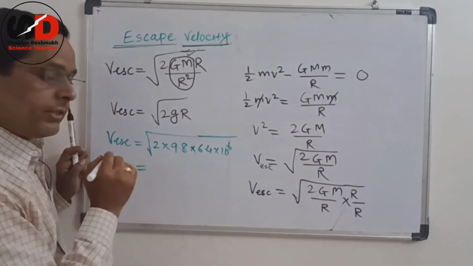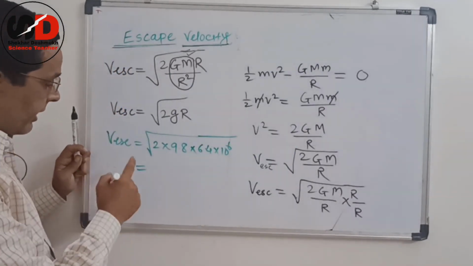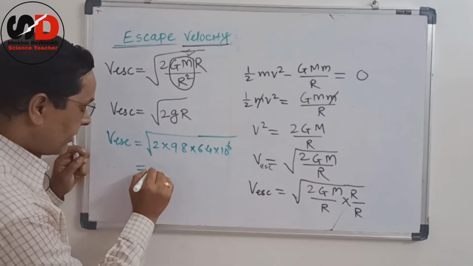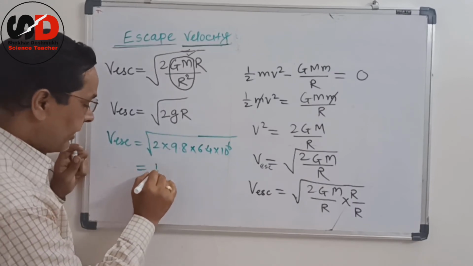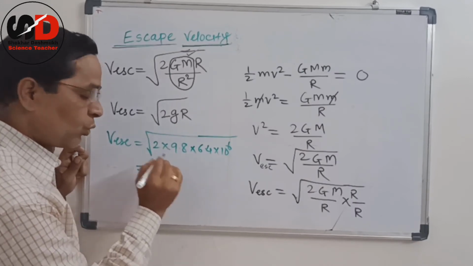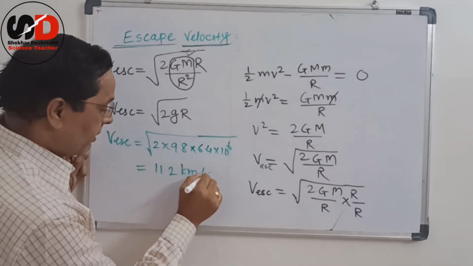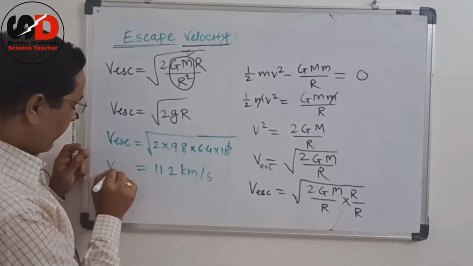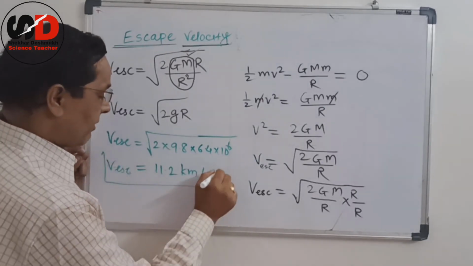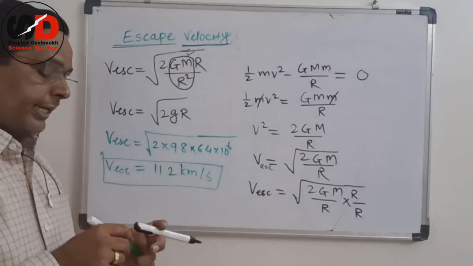If we calculate, we get 11.2 kilometer per second. So v escape is equal to 11.2 kilometer per second.